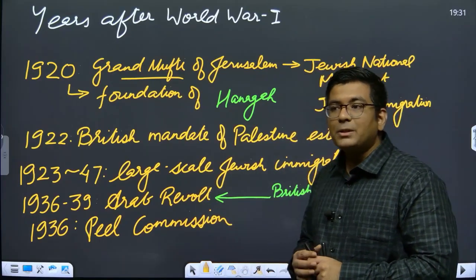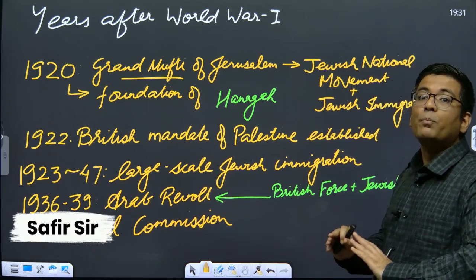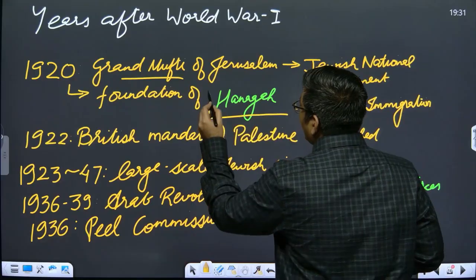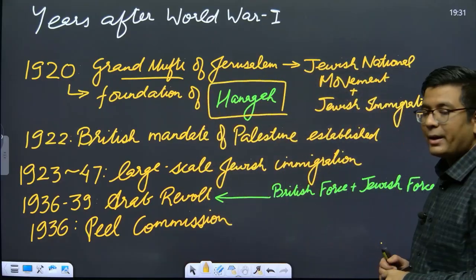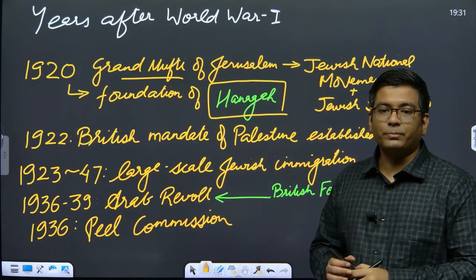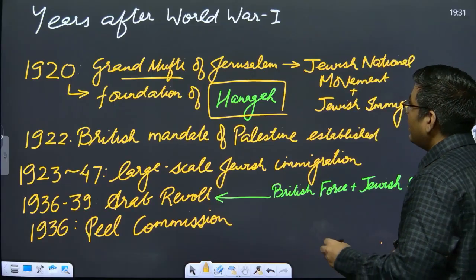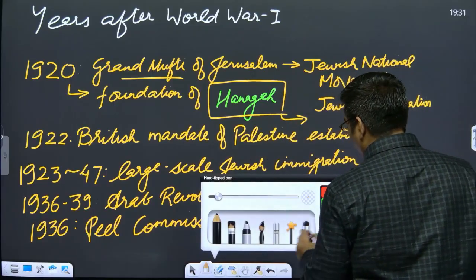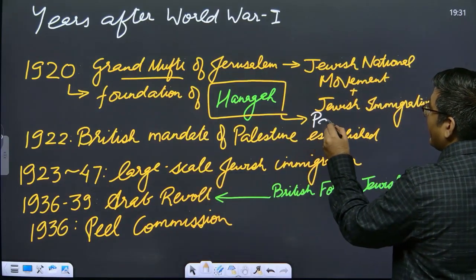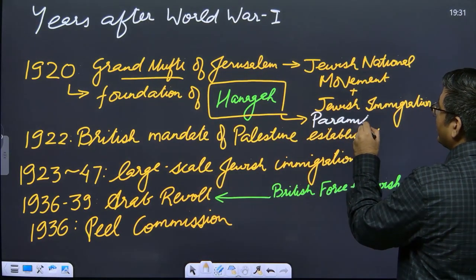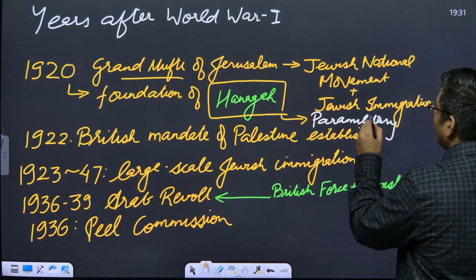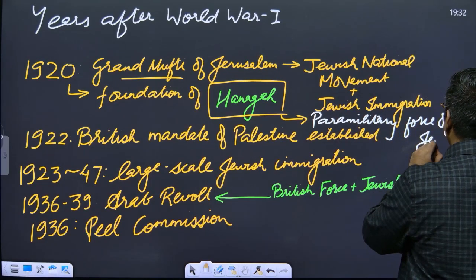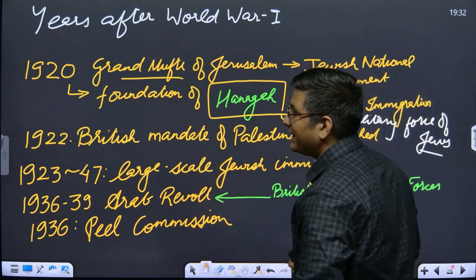And subsequently, in order to protect the Jewish community from this, the paramilitary force of the Jews called Haganah actually comes into the picture. So when you talk about Haganah, this was a paramilitary force for the protection of the Jews, and they basically were formed in order to retaliate against the Arabs.